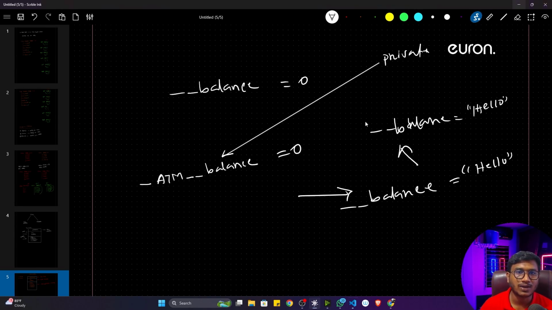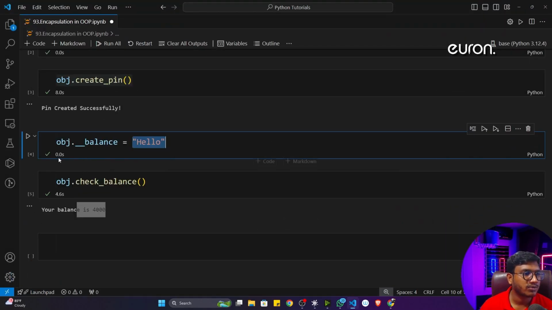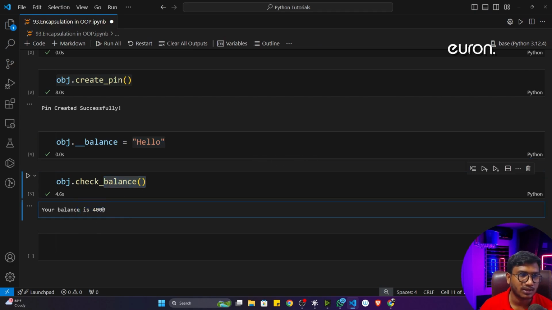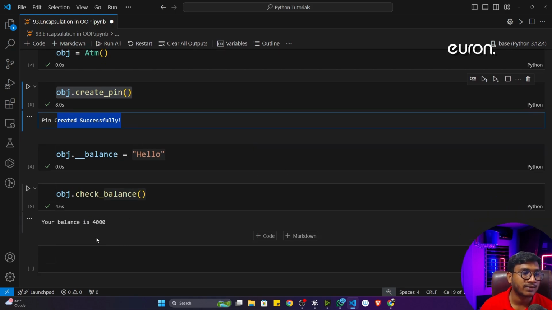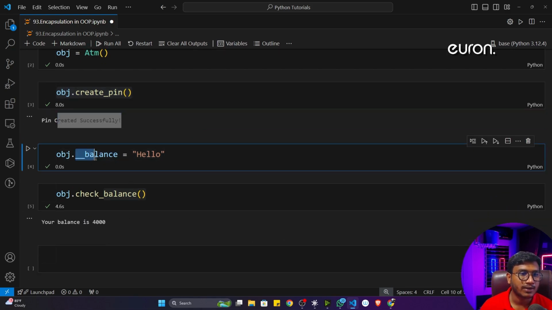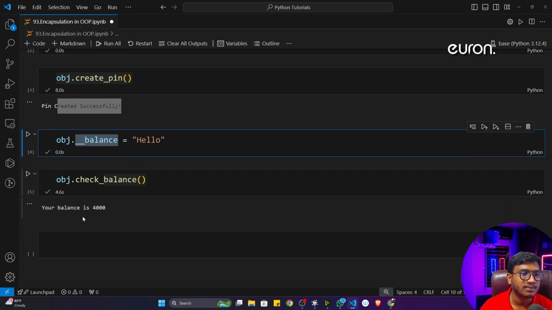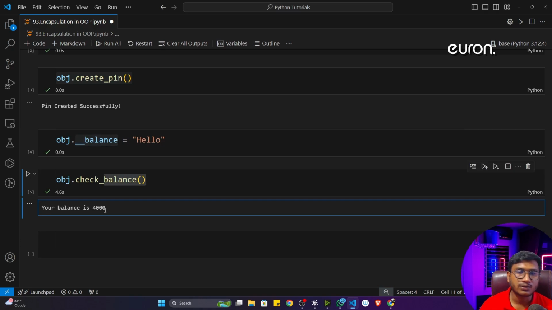That is the idea. That's why you can see whenever I was checking the balance, it is 4,000 only, because here I set the pin and gave my balance as 4,000. After that, whenever I changed underscore underscore balance to hello, it created a new instance variable in the class, but it is not reflecting inside my actual private property. That's why my balance is still 4,000.